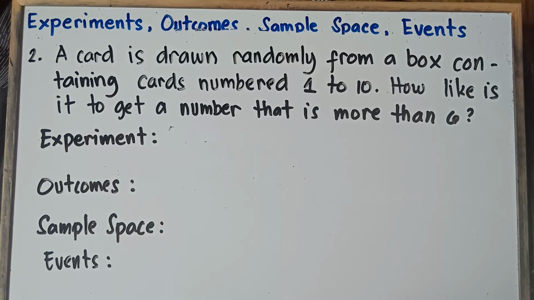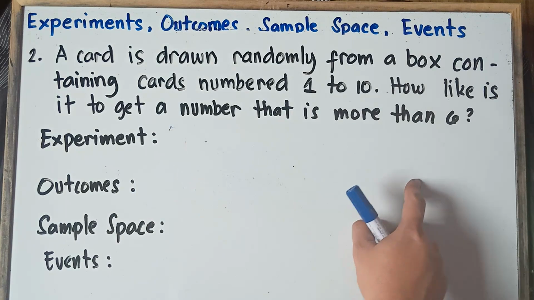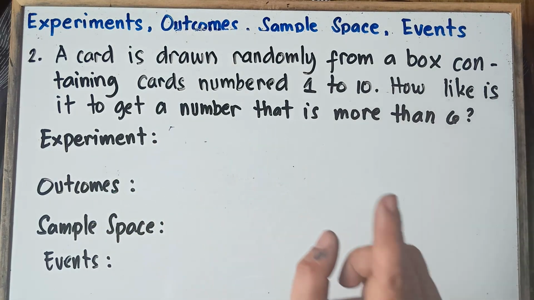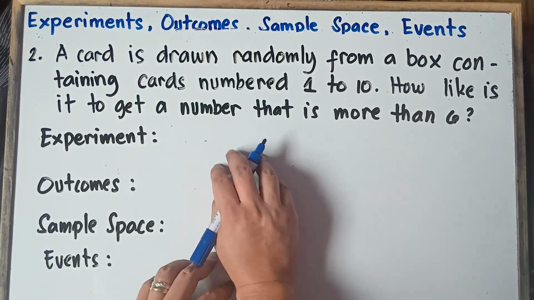Alright, so let's proceed to our second activity. A card is drawn randomly from a box containing cards numbered 1 to 10. How likely is it to get a number that is more than 6? So once again, our experiment, that would be drawing a card.